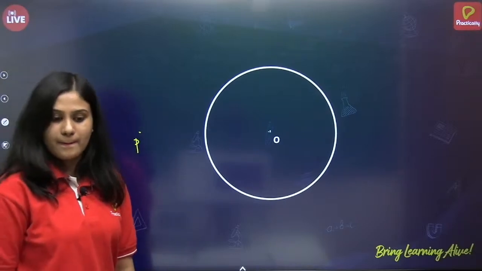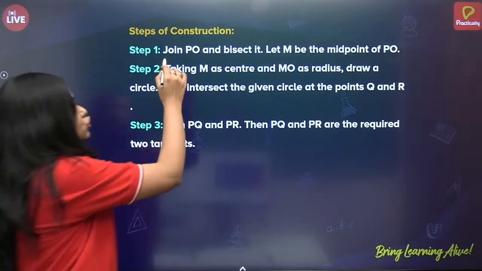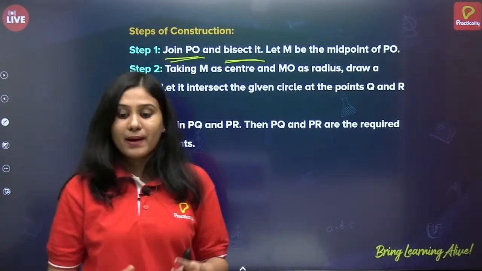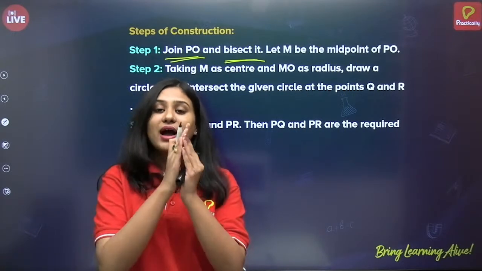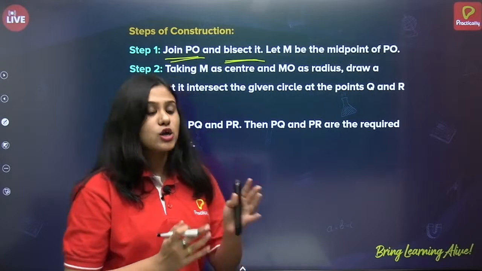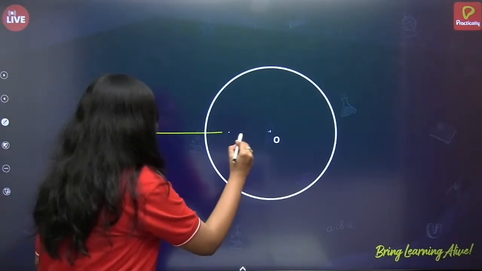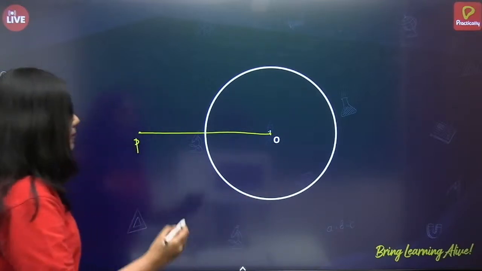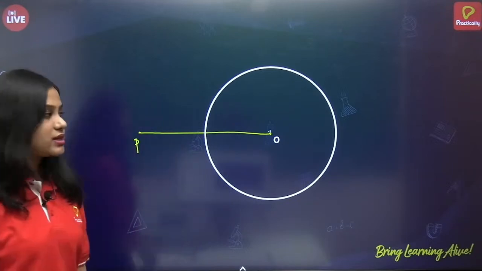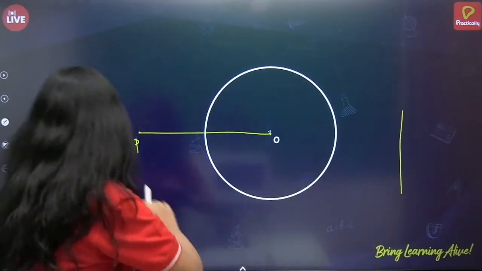Correct? Now what do we have to do? Let us see. We have to join PO and bisect it. What is meant by bisecting it? It is dividing the line segment into two equal halves, correct? So what is the first step? Let us join PO and bisect it. So let us bisect it. How do you bisect it? Let me tell you here. Okay.